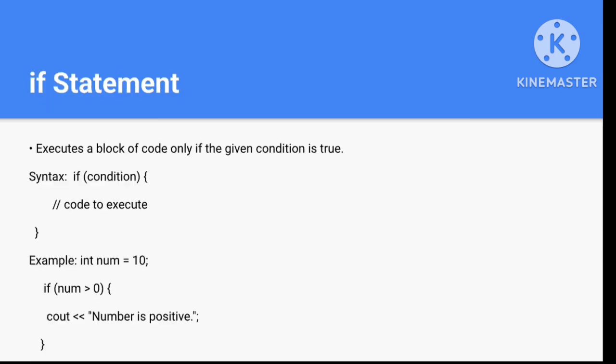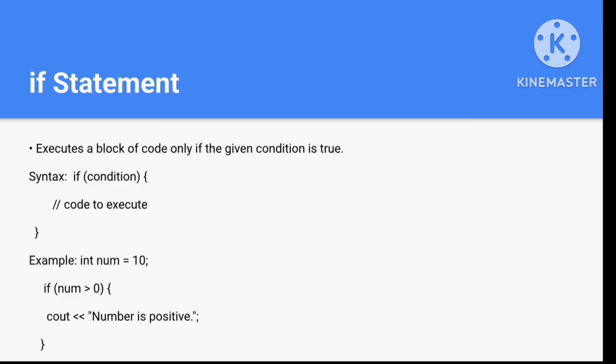So the if statement. The if statement executes a block of code only if the given condition evaluates to true. The syntax is you write the keyword if, and inside the brackets you write a condition, and inside the curly braces you write the statement which is to be executed if the condition evaluates to true.